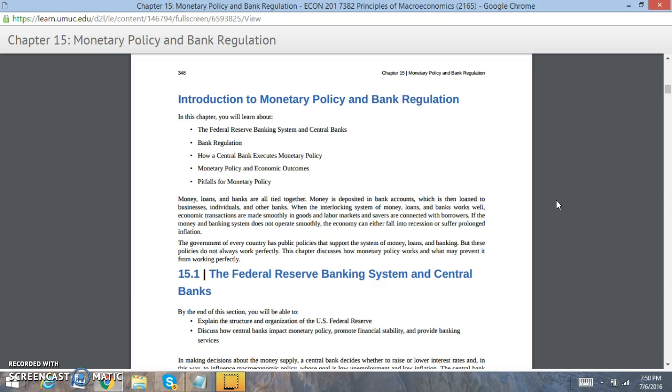Those policies can really influence markets, so that's something you want to really focus on. How can markets be influenced by the Fed? You'll notice the Fed is the central bank of the United States.